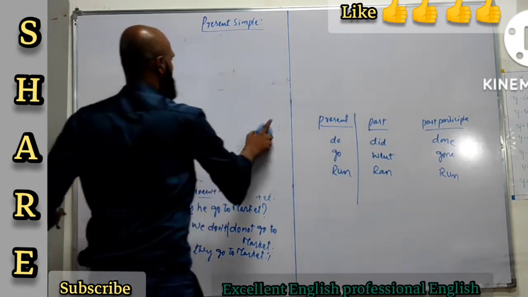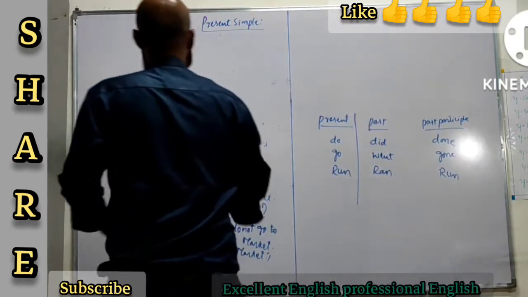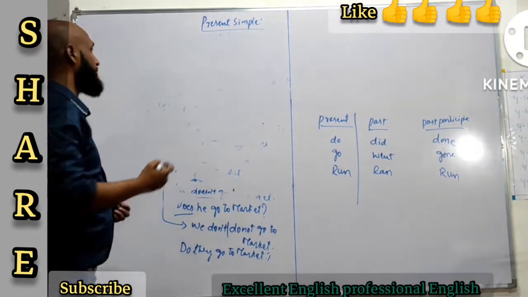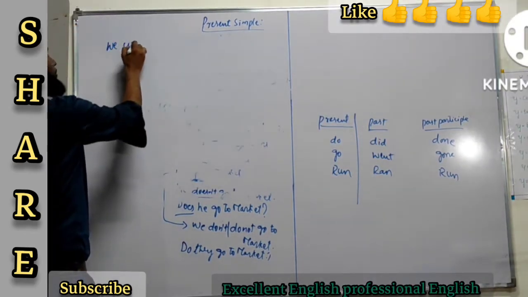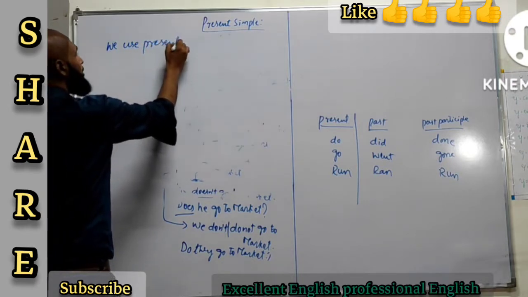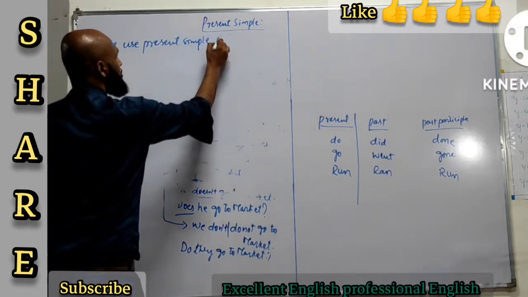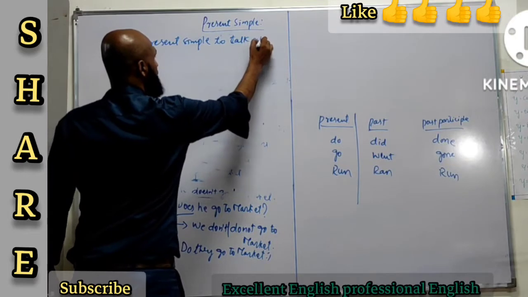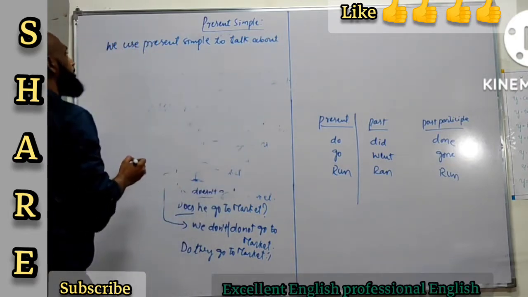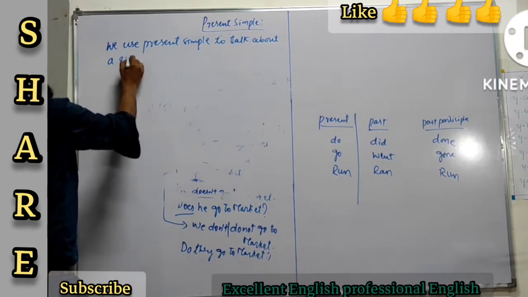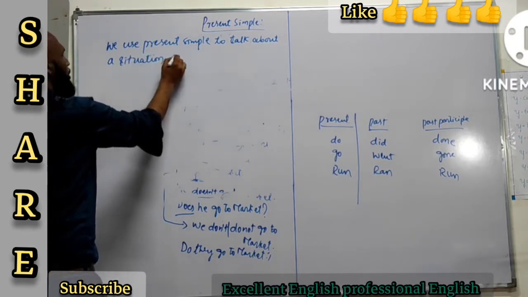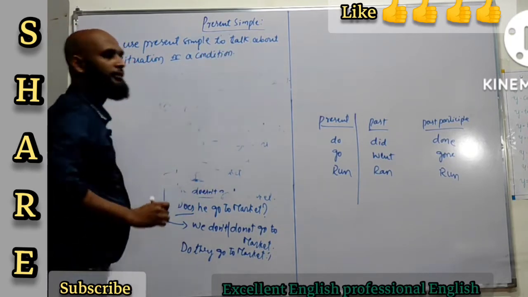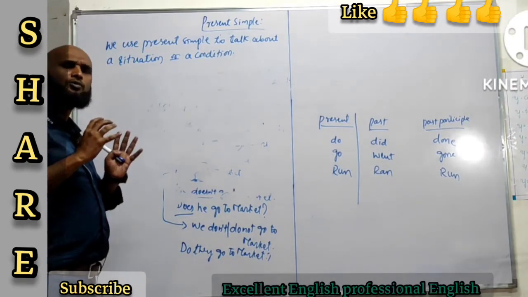Now, let's come back to this. Alright, so present simple. When do we use present simple? We use present simple to talk about a situation or a condition. Right? We use present simple to talk about a situation.